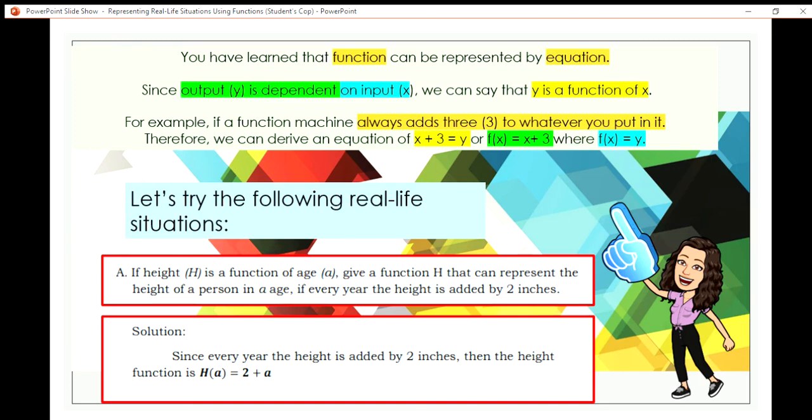Okay, so for the solution, since every year the height is added by 2 inches, the height function would be capital H of small letter a, and you will read that as h of a is equal to 2 plus a. Since every year the height is added by 2 inches, it is the current height plus the 2 inches added in a year.